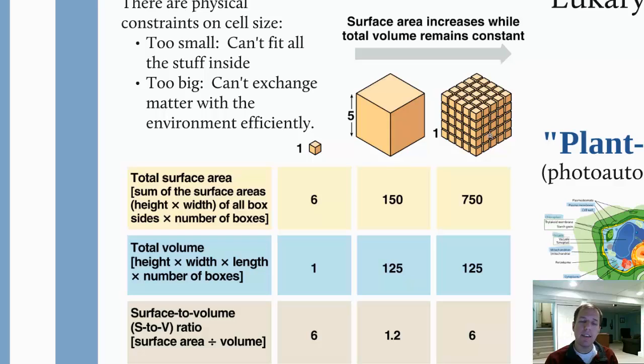So the body instead subdivides, and we have this little Rubik's Cube here, where we have a very large surface area because if we calculate, each box has that surface area of 6 multiplied by the total number of boxes, and so the total volume is still pretty large. It's a large organism, but there's way more surface area, and so it's easier and quicker for things to get in and things to get out.